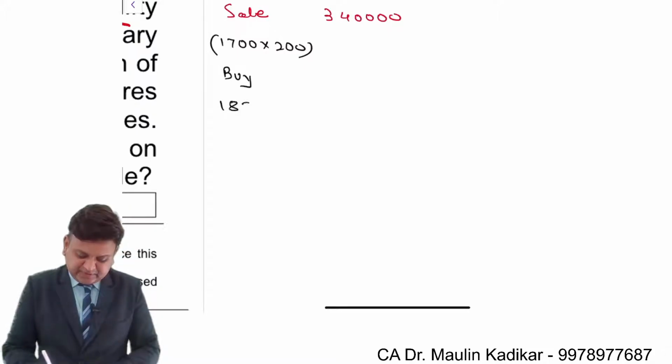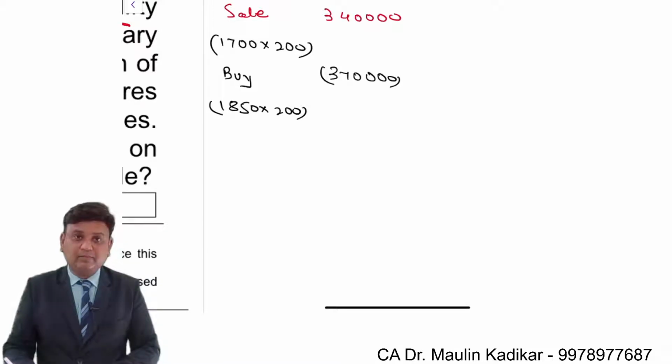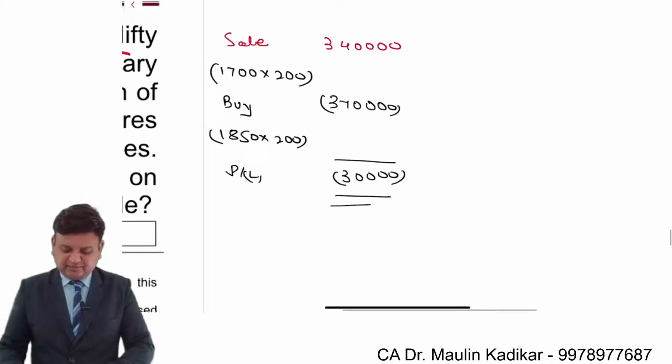What is the price at which I have to buy? 1850 into 200. So I have to purchase at 3,70,000. So we understand that there is profit or loss, there is a loss of 30,000. That is the amount of the loss that we have.